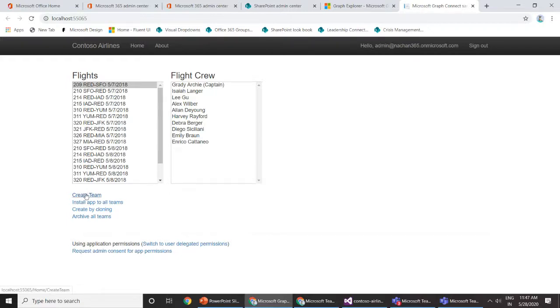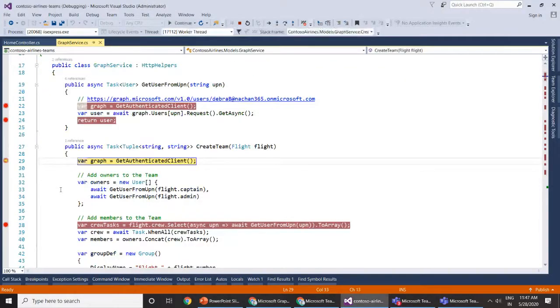For example, we want to fly one flight from Pune to maybe the US. So we will click create team. The first step for creating a team is to figure out who you want in that particular team. For us, we will have a captain and the administrator as the owners of that team. So we will start with the UPNs, which are their email addresses, and then we need to translate that into Graph syntax. Here we already have a captain and an admin specified. So let me run through.